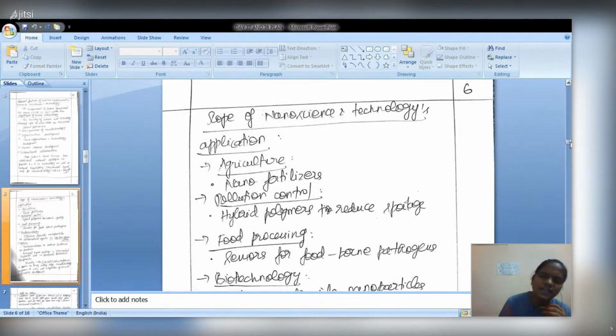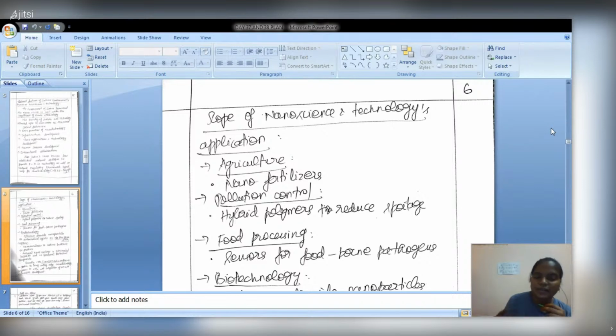The third part of the question is about the scope of its application. I have already told you, from agriculture to the defense sectors, everywhere we can use nanotechnology, especially during COVID-19, for personal protection equipment and N95 masks or respirators. Then nano fertilizers: they can seep down through the minute cells of the root nodules of the plants and give the direct benefit of nutrients to the plants, and in turn yield more products.